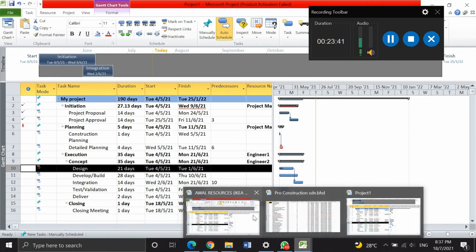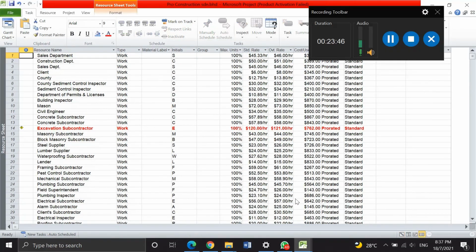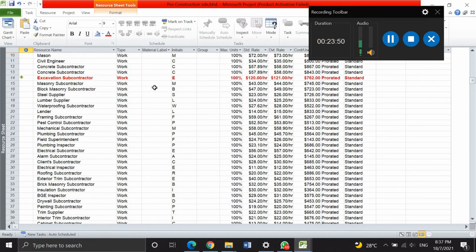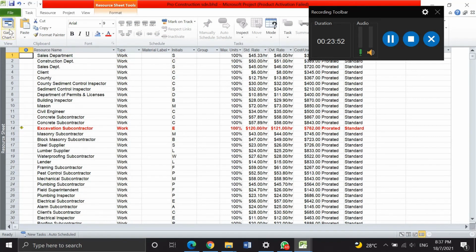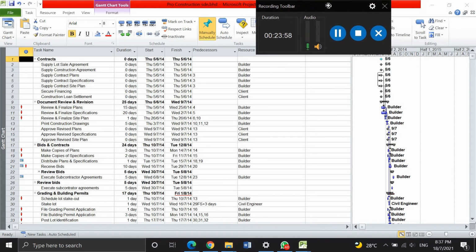And now I will show my mini project for construction project management. This is my team's mini project.